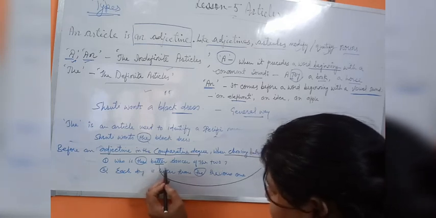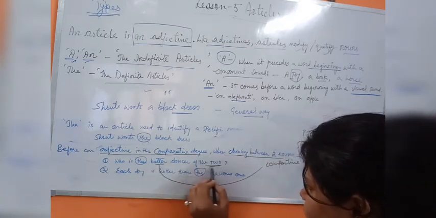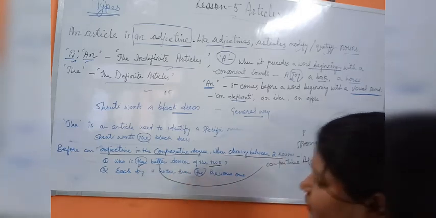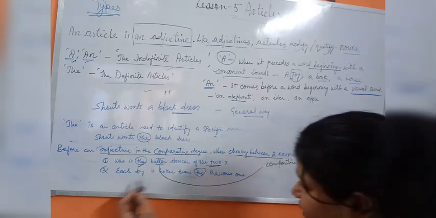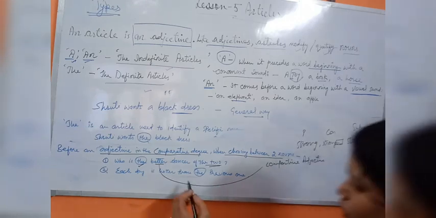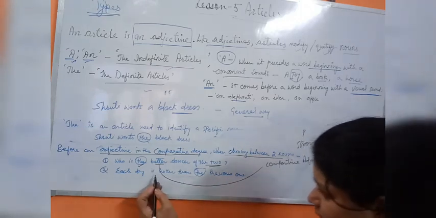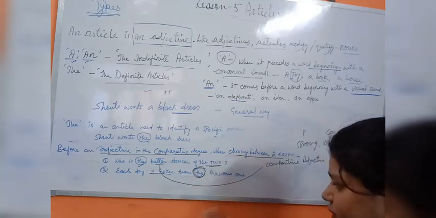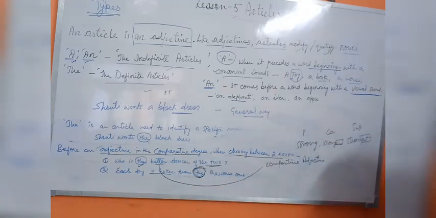So who is the better dancer of these two? Anyone you have to choose. In that case we use this article the. Second says each day is hotter than the previous one.